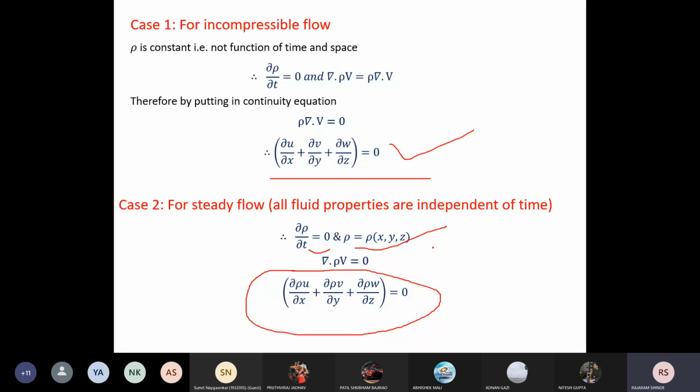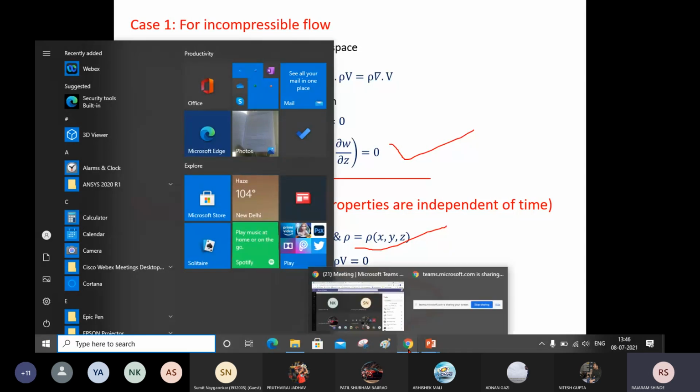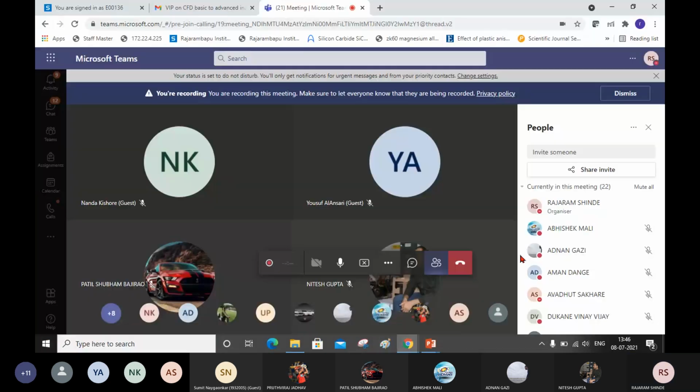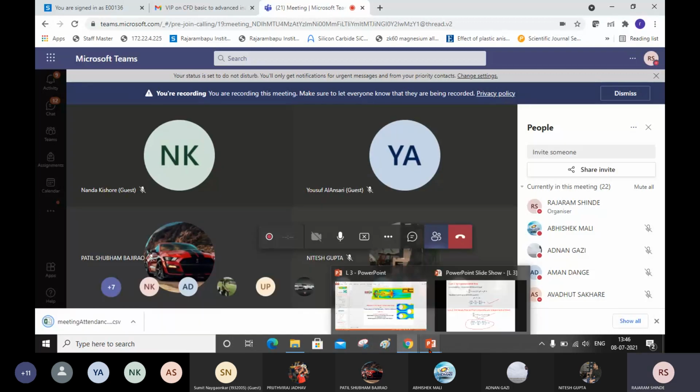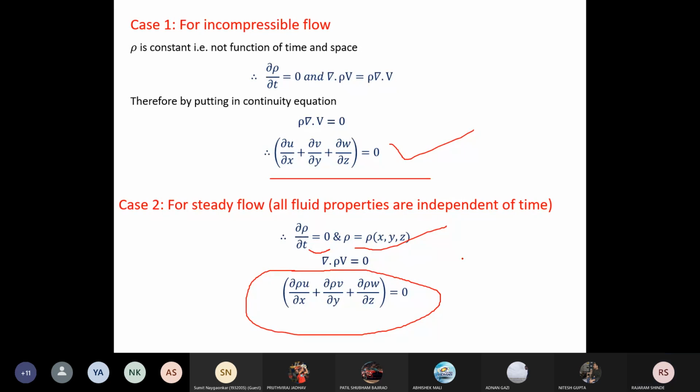I have shown you one important equation, and in case of any doubt, you can ask me. We use this equation for CFD applications. Have you got it? Yes, sir.